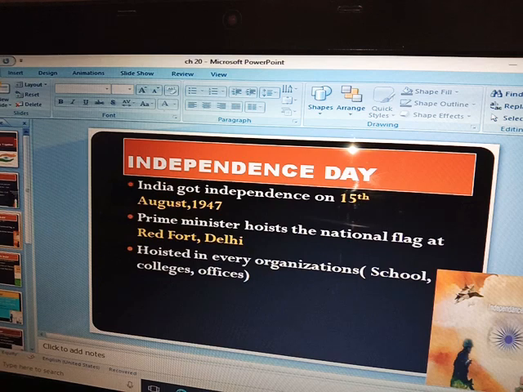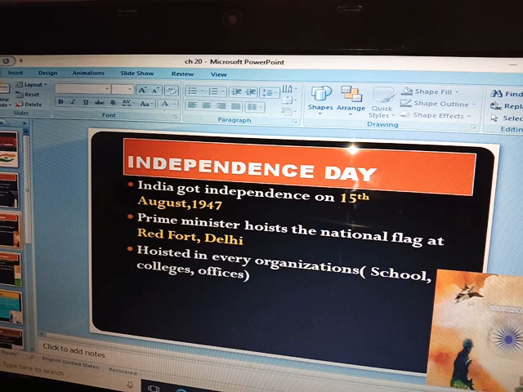Every year we celebrate Independence Day on which day? 15th August. Here, our national flag is hoisted by whom? By the Prime Minister of India. Our national flag is hoisted by our Prime Minister.